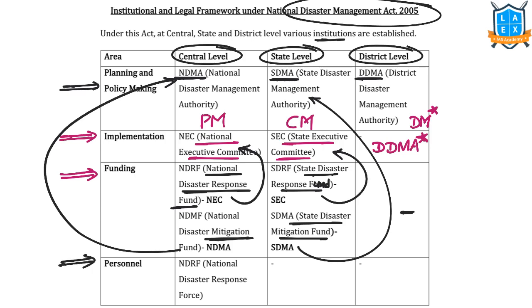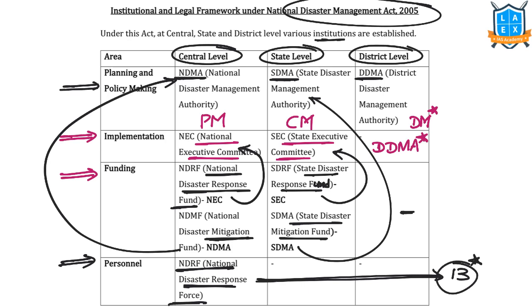What about personnel? We have NDRF, National Disaster Response Force. This is one of the important trained specialized force. We have 13 battalions stationed across the country based on the vulnerability. For example, cyclone threat is more over the eastern states and southeastern states, because of which in the coastal areas these battalions are placed and they are trained to rescue the people during the cyclone situations.